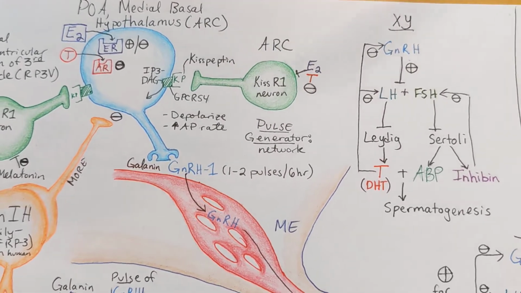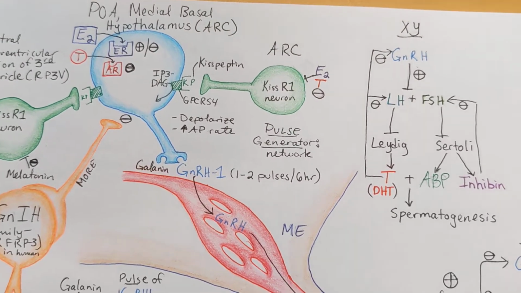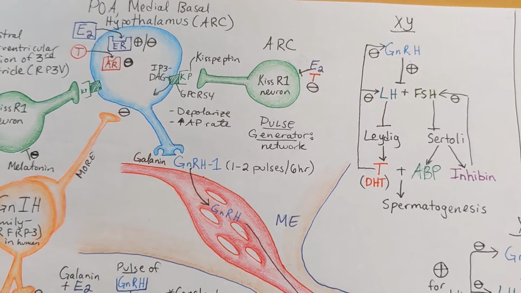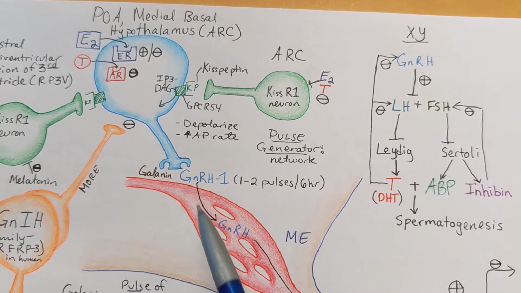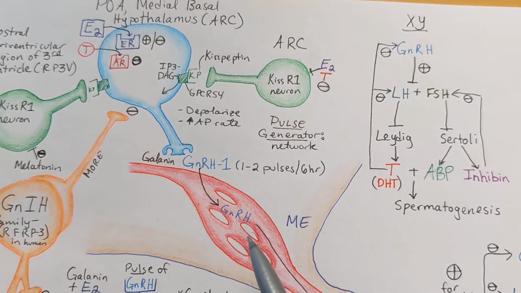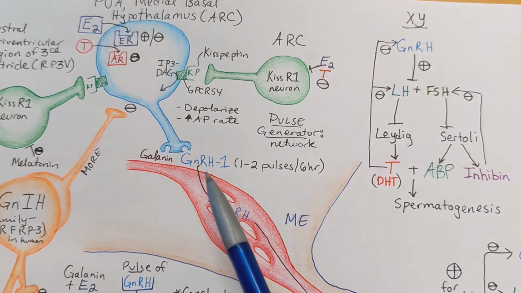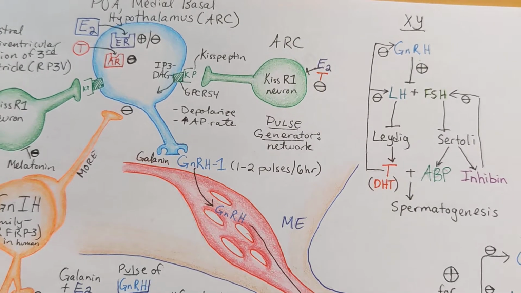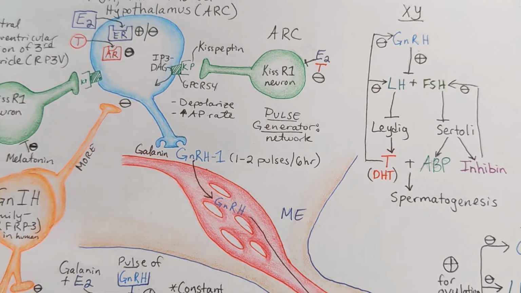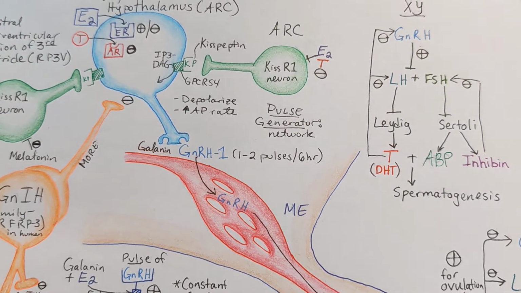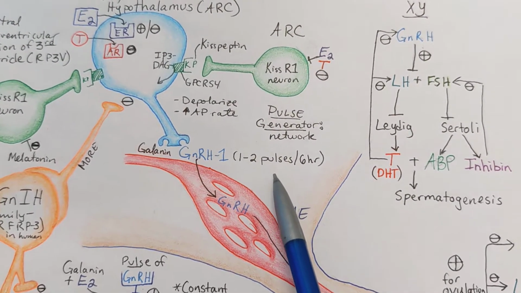And so a lot of times these GnRH neurons are found in the preoptic area, in the medial basal area of the hypothalamus, partly in the arcuate nucleus, so a little bit more distributed. As we can see, these neurons release GnRH into the first capillary bed of the portal system. Now, unlike in other HP axes, GnRH isn't just released in response to some kind of stimulus. It's not released in these huge surges. Instead, GnRH is released at a certain rate and pulses over time every single day.